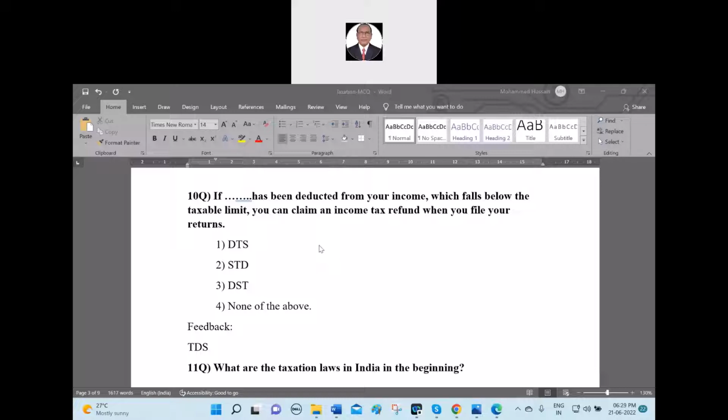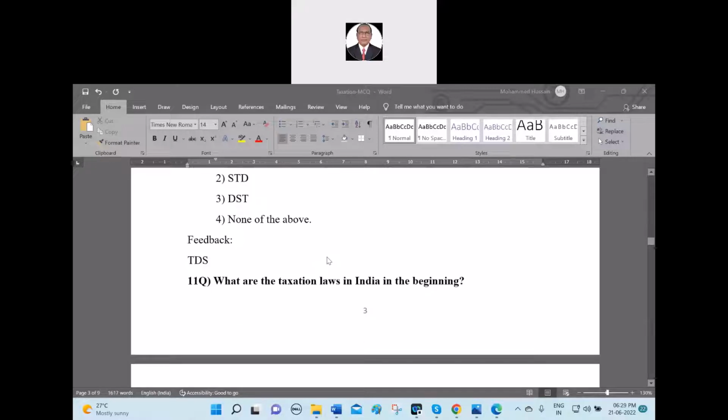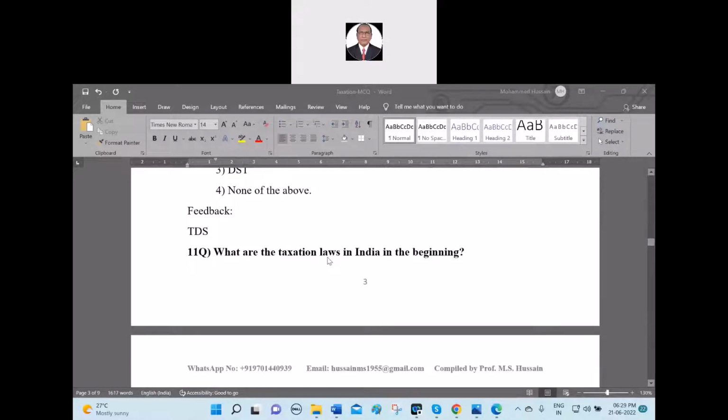So I removed the TDS from the options and put it in the feedback, and I gave none of the above by changing it to TTS, STD, DST. Because it will be deducted every month, now every 3 months, from your salary. Later on, if more deduction was made, you can file it and get back what you paid extra. Of course, there are standard deductions and those would be made.